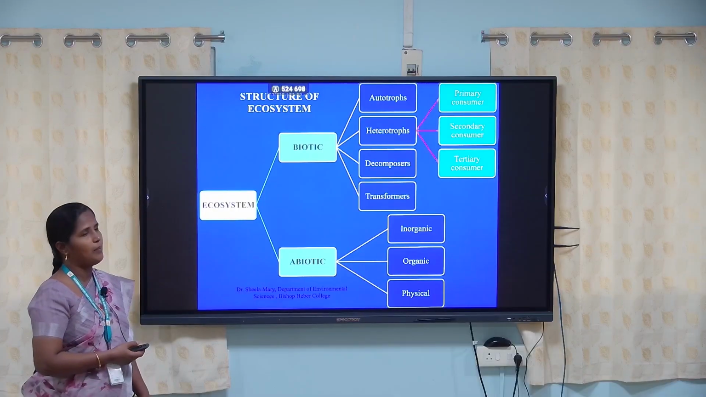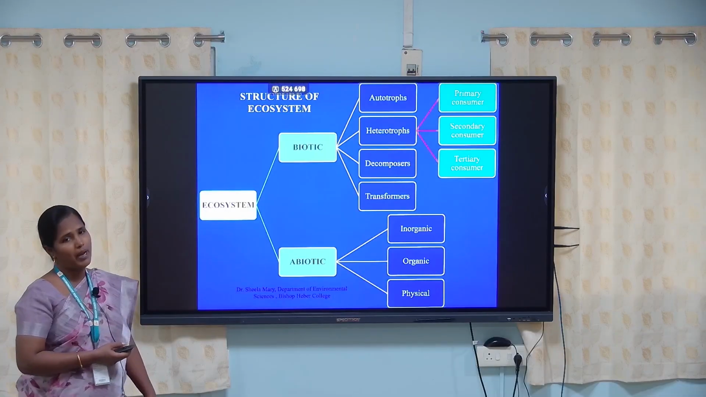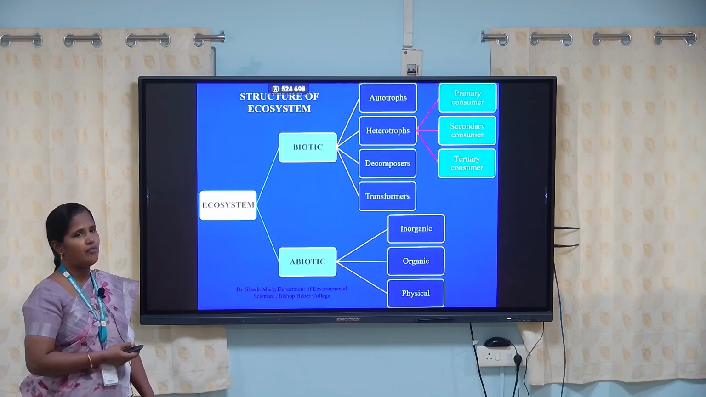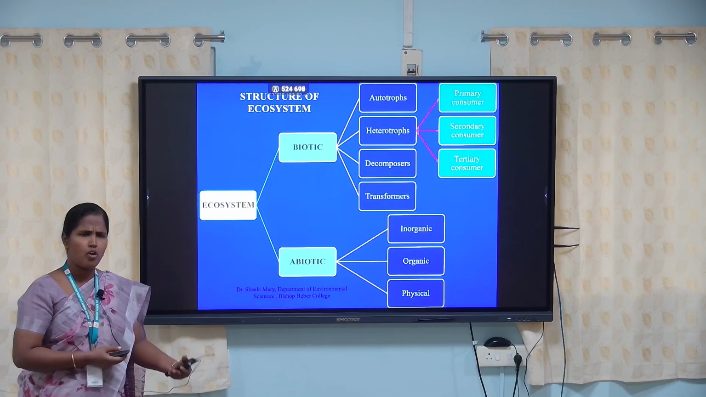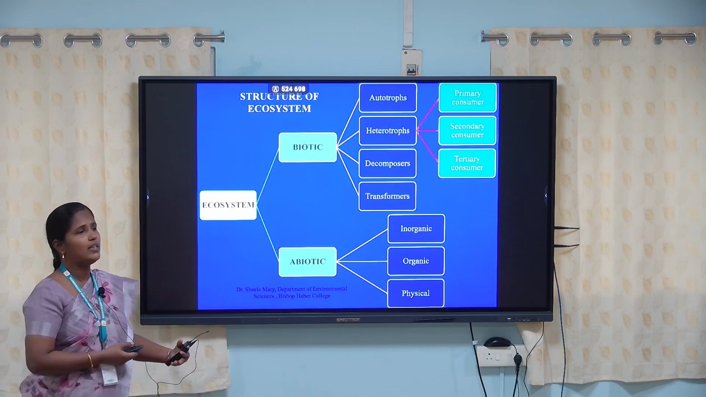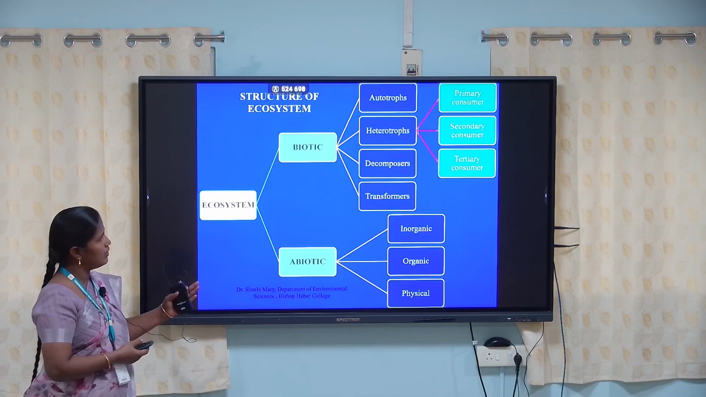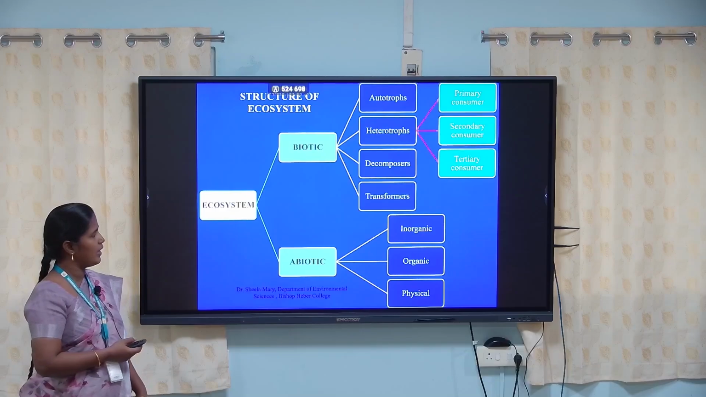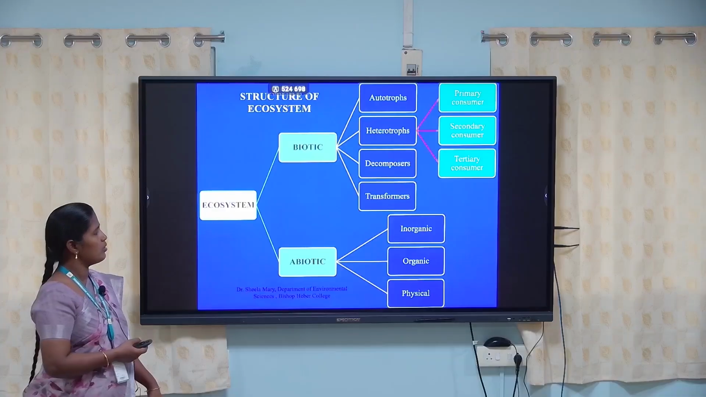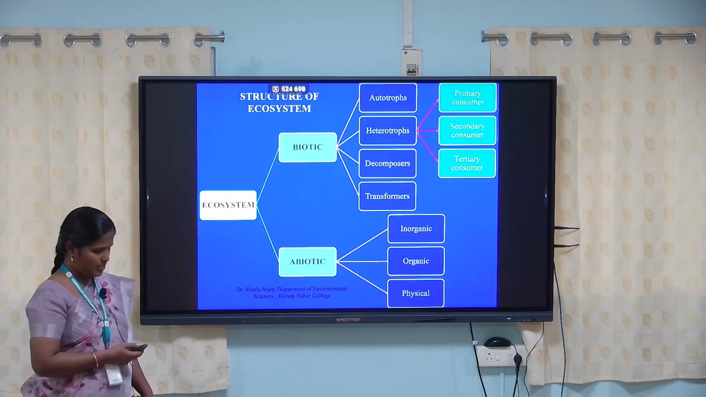Then the decomposers: all microorganisms do decomposing, because microbes are also very important in the ecological system. Then transformers: some bacteria and fungi have the ability to transform complex organic matter into simple organic substances. So these are the biotic components in the ecosystem. What are the abiotic components? Inorganic, organic and physical. These abiotic components are also very important in the ecosystem.